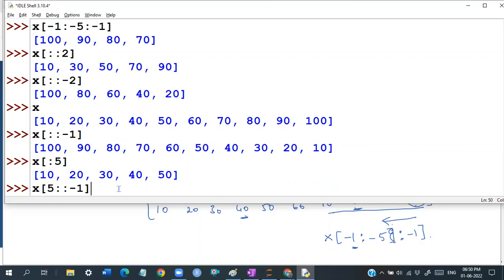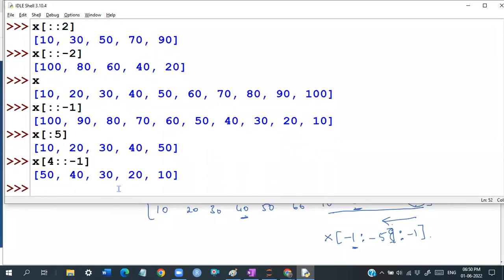See the trick actually, guys. Sorry, 4 we have to say that, because I want to read the first 5 elements. So the same elements are going to be in reverse order. The first 5 elements means colon 5, so start from 0 and stop at 4. Now if you want to read it in reverse order, it is going to be 4 is to -1.